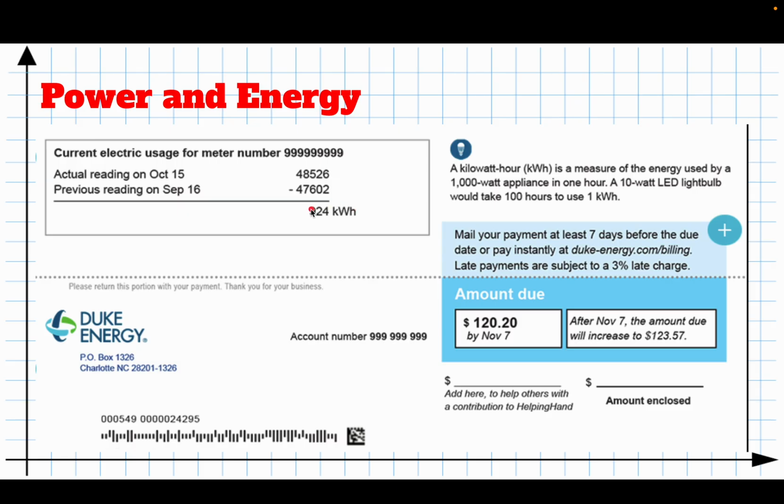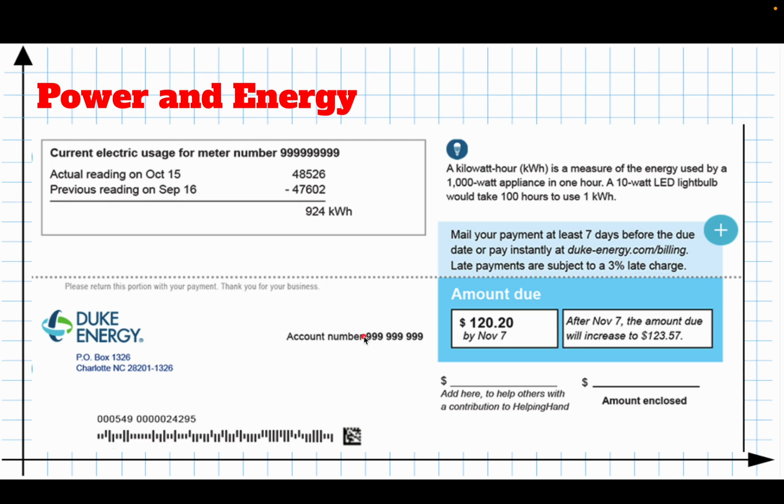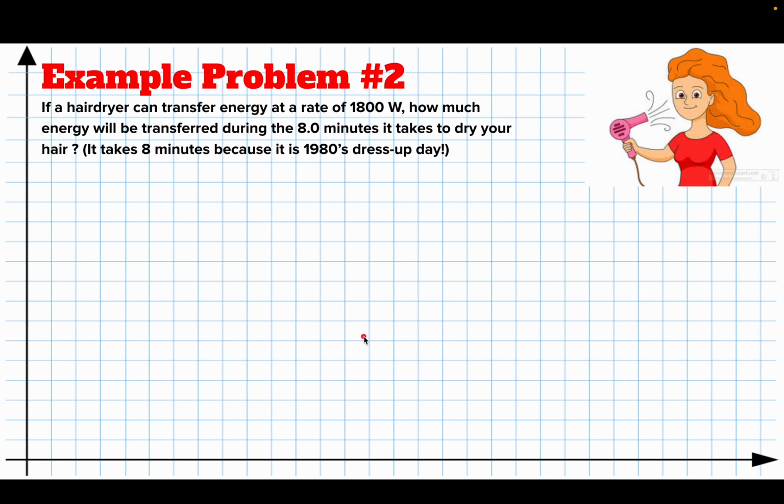And so 924 times 12 cents is about $100. You add some taxes and your bill is $120. So that's how they charge us for electricity. So we just need to be able to convert, and that conversion factor is handy.